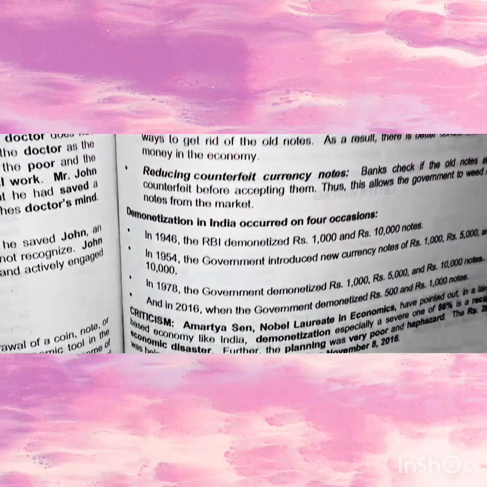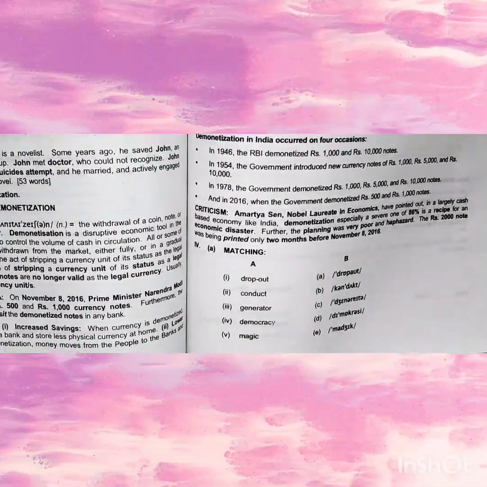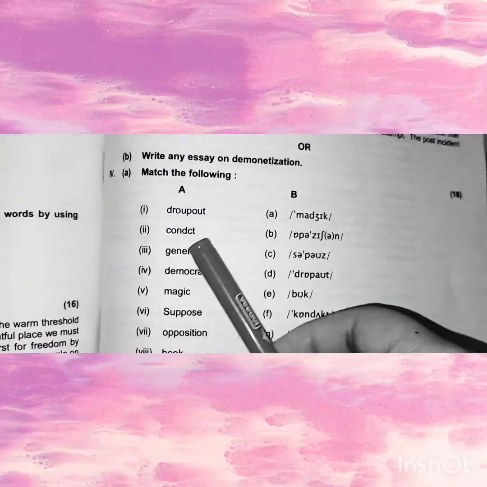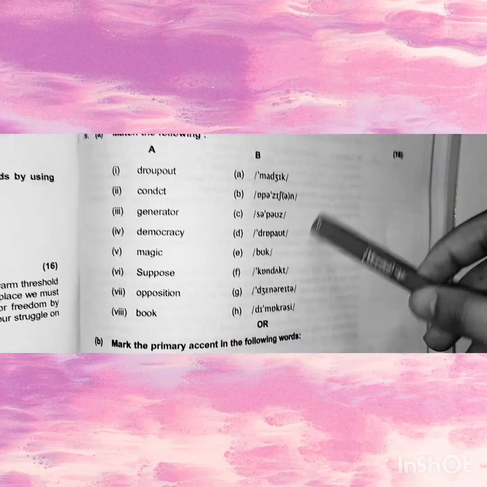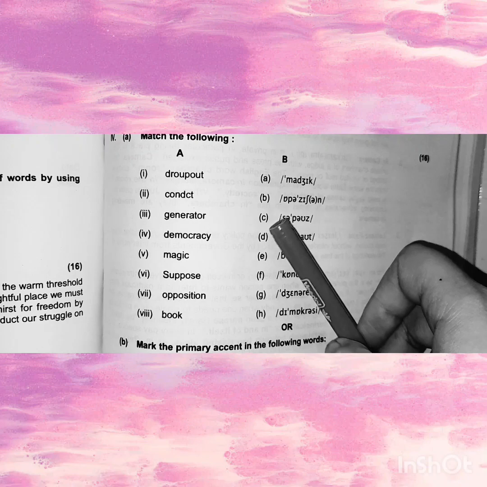See. After this, we have the fourth bit, matching. We have to match these things. So guys, this is our question: match the following. Drop off. Find this. Where is drop off? Here, D1.